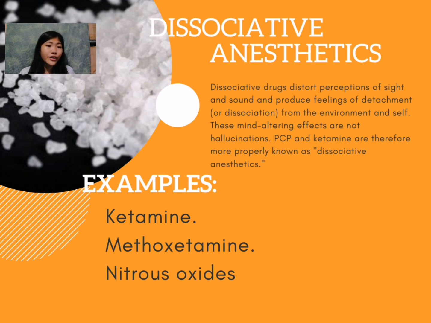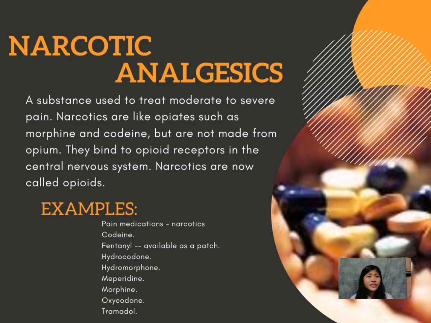PCP and ketamine are therefore more properly known as dissociative anesthetics, while examples of dissociative drugs are marijuana, nicotine, ketamine, dextromethorphan or DXM, salvia, diphenhydramine, and nitrous oxide.